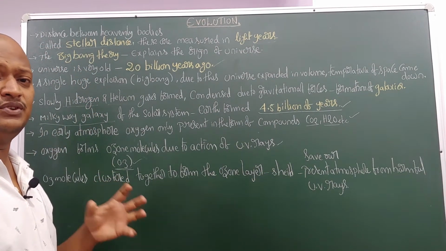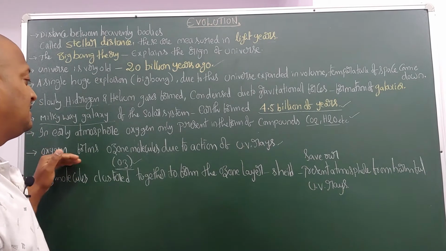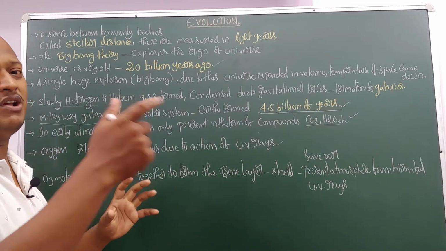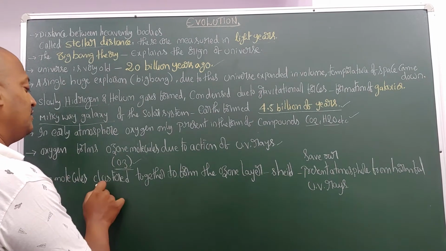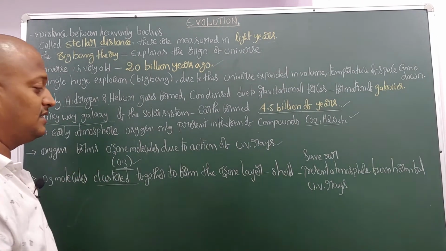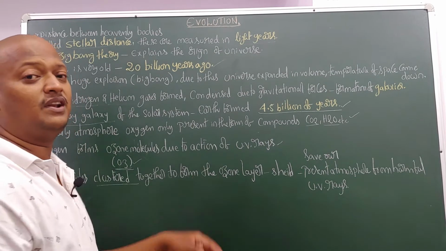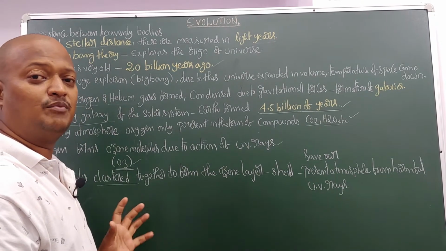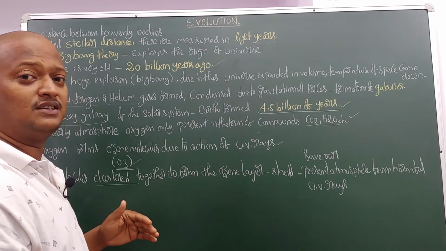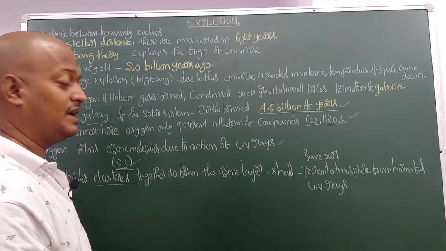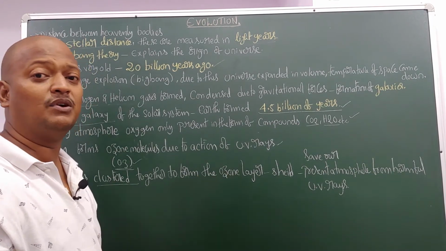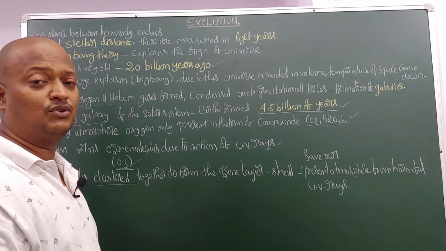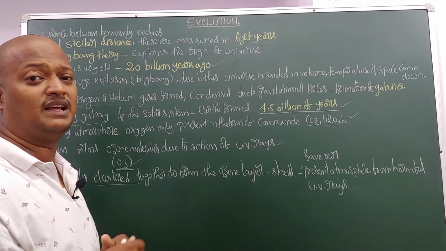And O3 molecules, over a period of time, clustered together to form the ozone layer. The ozone layer formation took place.